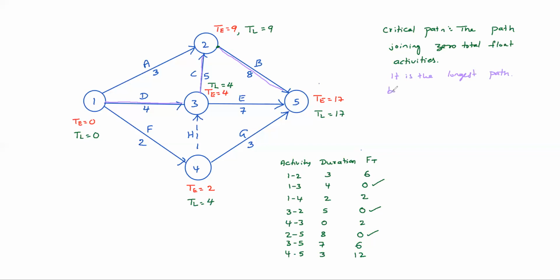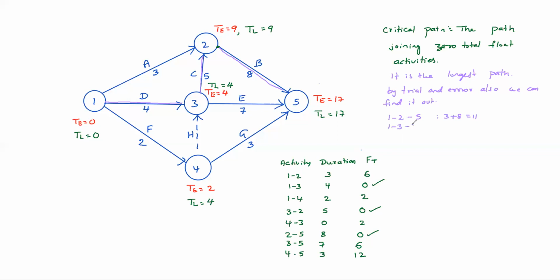By trial and error we can also find it. For example, path 1-2, 2-5: how many days? 3 plus 8, 11 days.